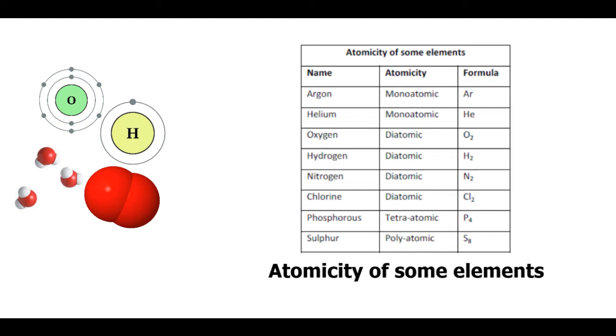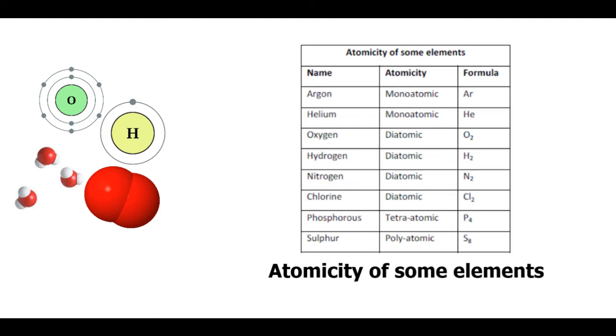Since a single atom of argon is stable, argon is monoatomic in nature. Similar is the case of helium. Oxygen, hydrogen, nitrogen and chlorine are some examples of diatomic atomicity. These elements require two atoms to exist in a stable state. This is why you will generally come across these elements in the states O2, H2, N2 and Cl2.